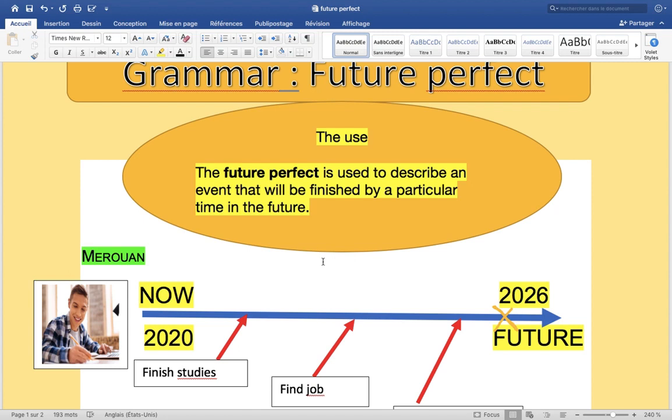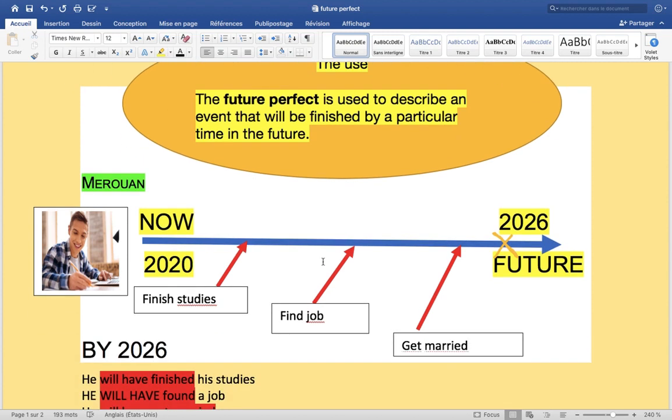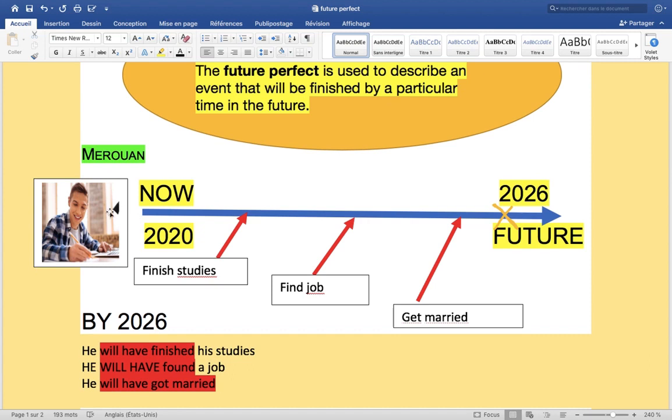For example, when we reach 2030, we will have achieved a lot of things. Maybe we will have bought a car and we will have built a house. We will have got married or something like that. Here I give you this example so as to understand. Here we have a student, and this student's name is Marwan.